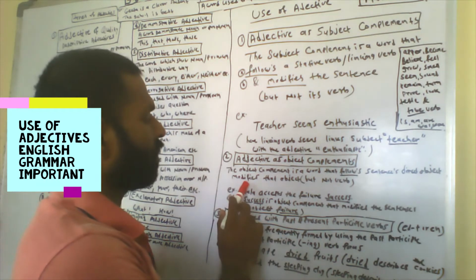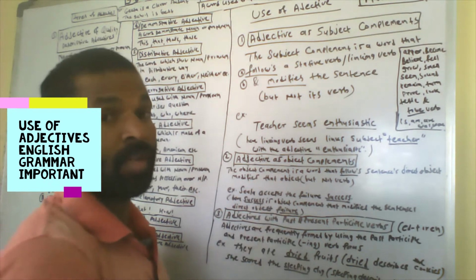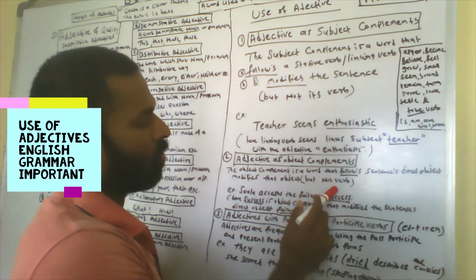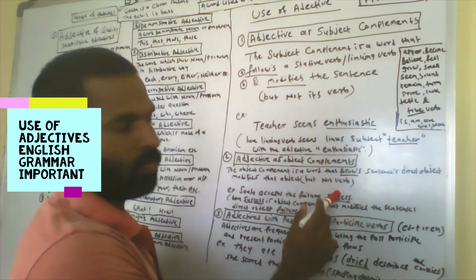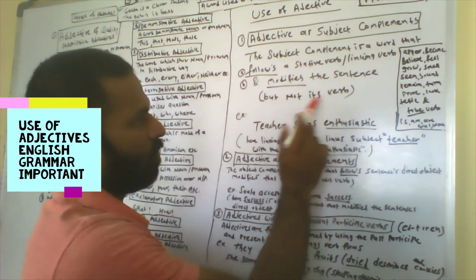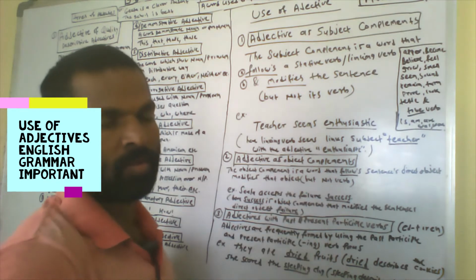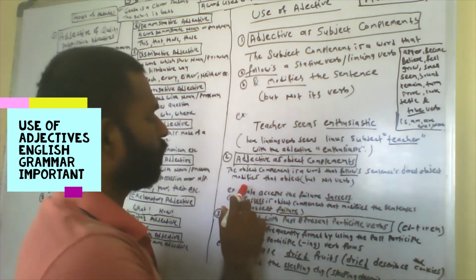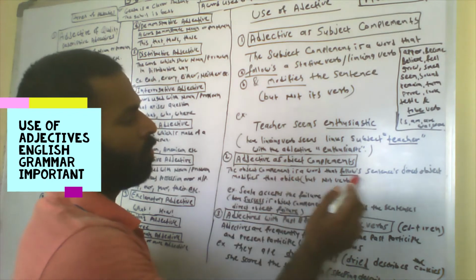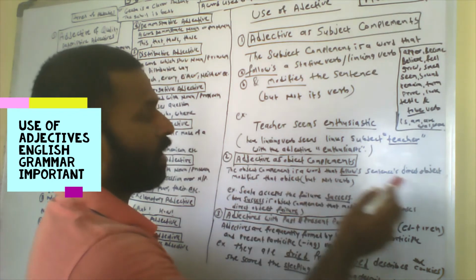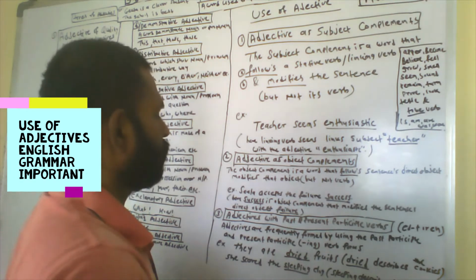And second, it modifies that object, but not the verb. So the sentence's direct object is the one that will be modified.